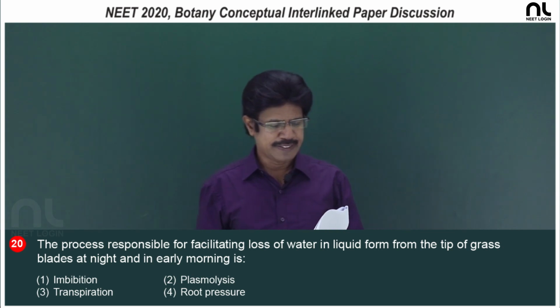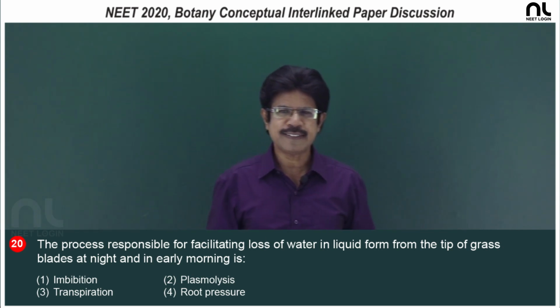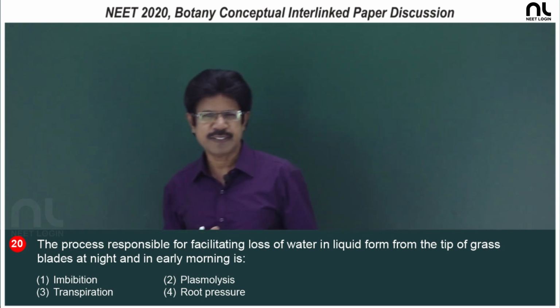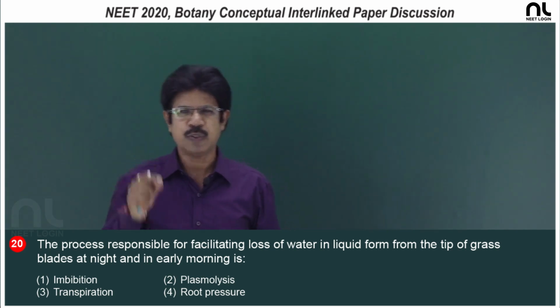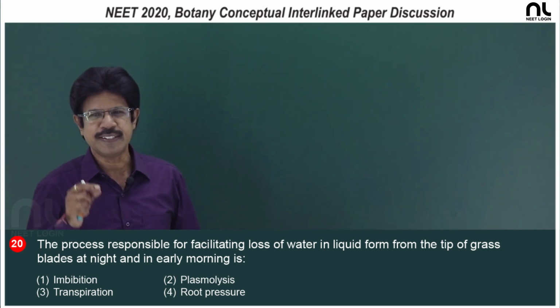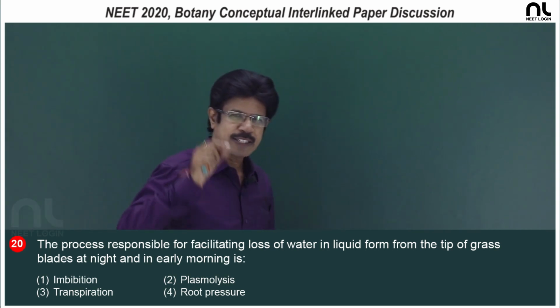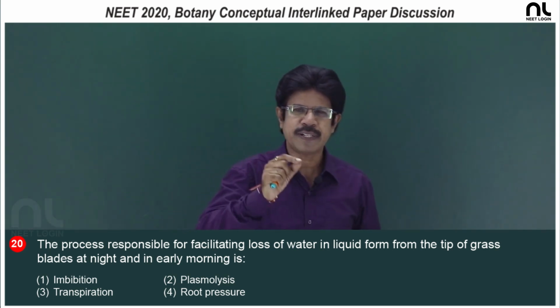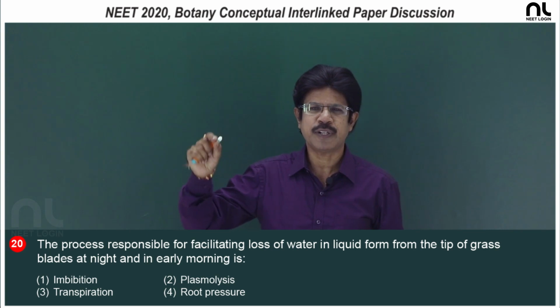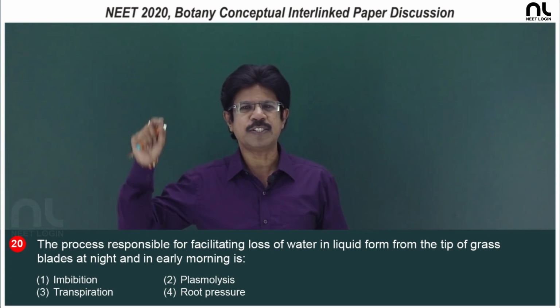Second, plasmolysis. Plasmolysis is shrinkage of the protoplast when placed in a hypertonic solution. The space between the cell wall and plasma membrane is occupied by hypertonic solution, because the cell wall is permeable.